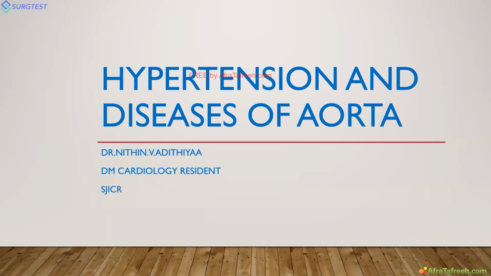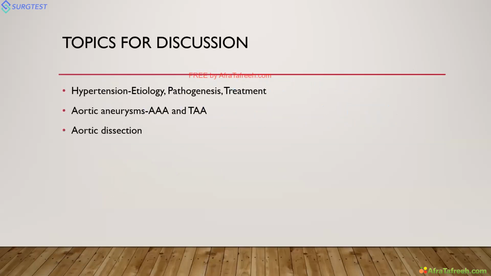The subsequent topic will be disease of aorta. So, we will deal with hypertension, its etiology, pathogenesis, and further management. And further about aorta, we will discuss both aortic aneurysms and aortic dissections. Okay, we'll start with hypertension.